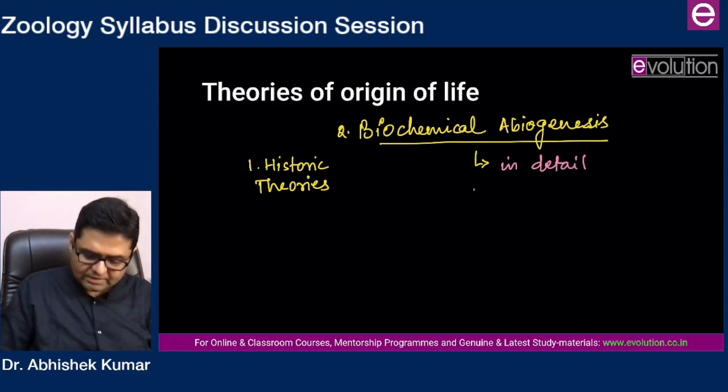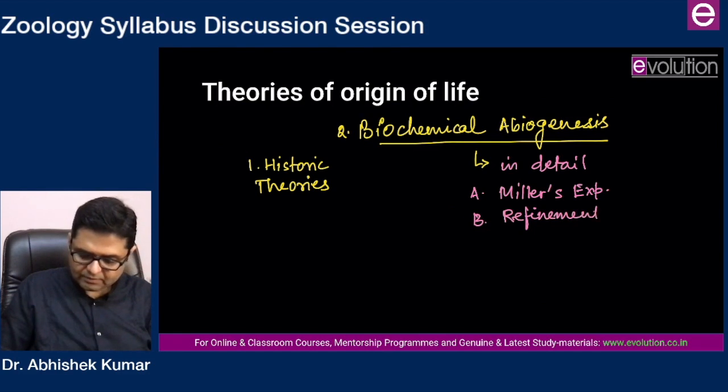And in detail means Miller's experiment, and refinement by later workers.